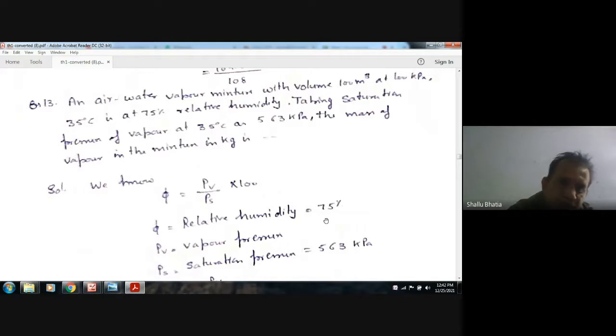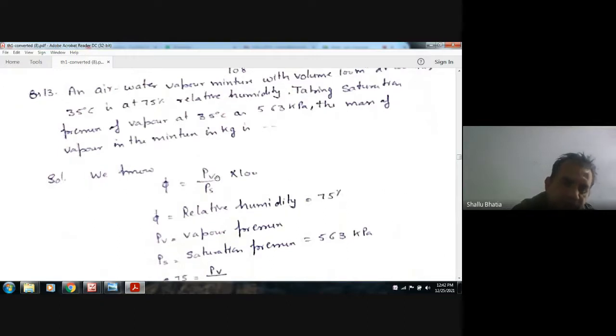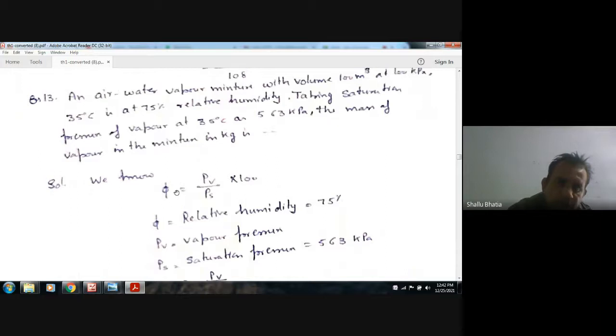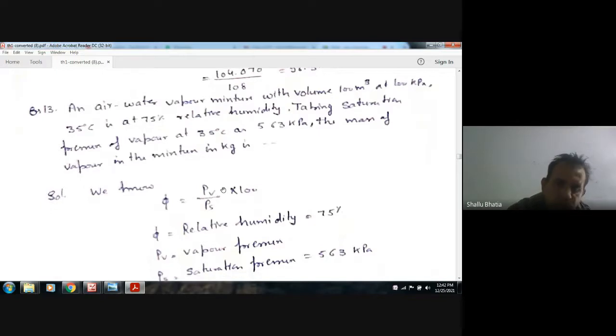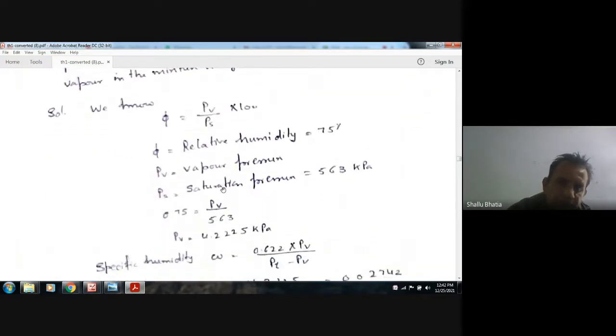Given that the air water vapor mixture has a volume 100 and pressure 100 kPa, and temperature is 35 degrees and relative humidity is 75%. Now we know that relative humidity in percentage is PV by PS times 100, that is 75%. Here the saturation pressure is given as 5.63, so we can calculate PV. PV is the vapor pressure.